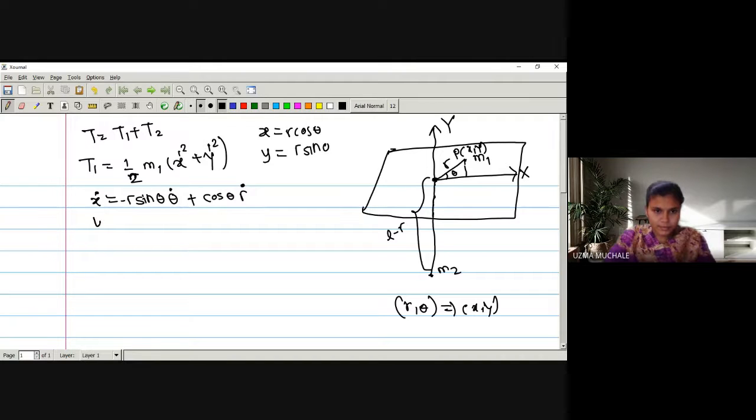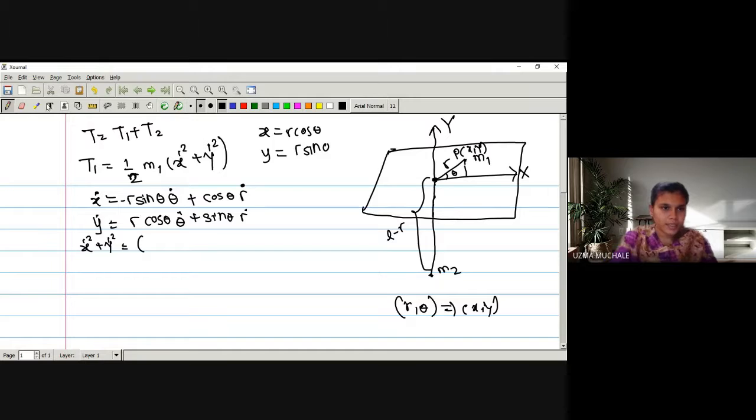Okay, let me go for the next one. For y dot, we have to keep r as it is. The derivative of sin theta will be cos theta and theta dot, plus sin theta as it is, and the derivative of r will be r dot. Now what is the next step? We have to find out the value of x dot square plus y dot square. What is the value of this term? We have to find it by using a minus b bracket square, and a plus b bracket square, right?